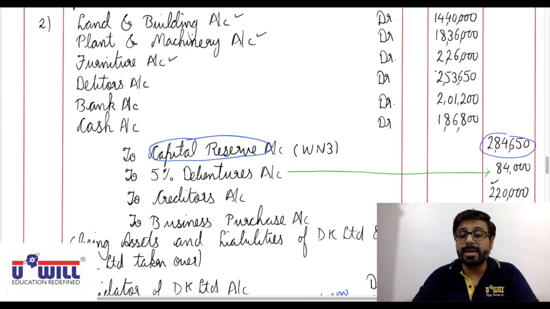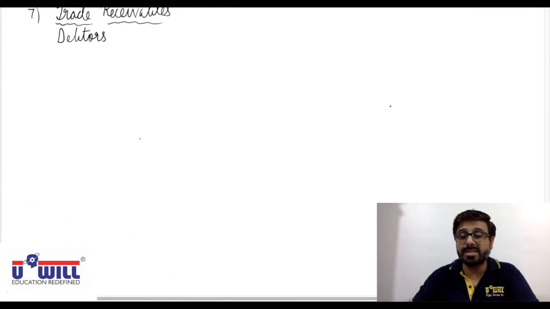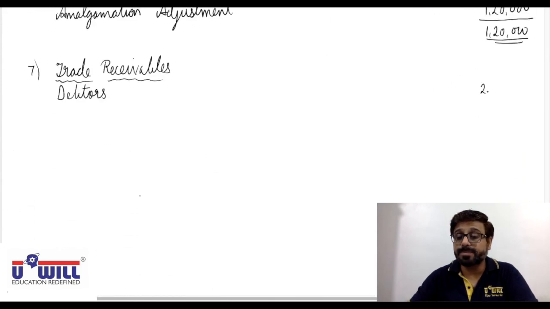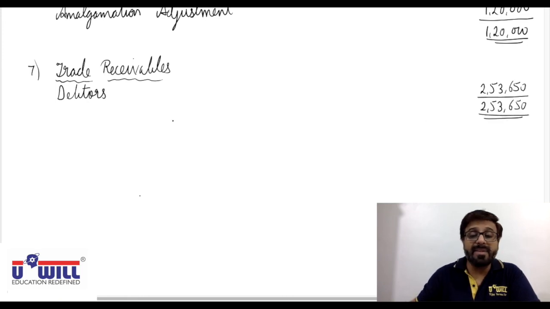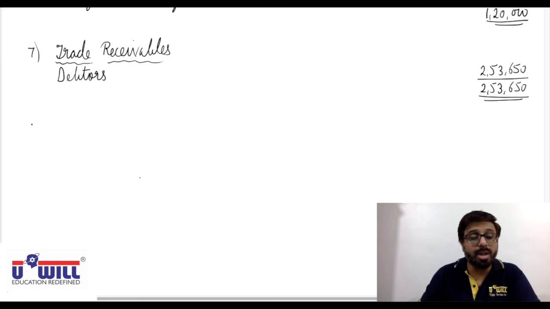Okay, debtors are 2,53,650. Bills receivable we don't have in trade receivables, so total also 2,53,650. Then after trade receivables, short term loans and advances we don't have. Cash and cash equivalents.